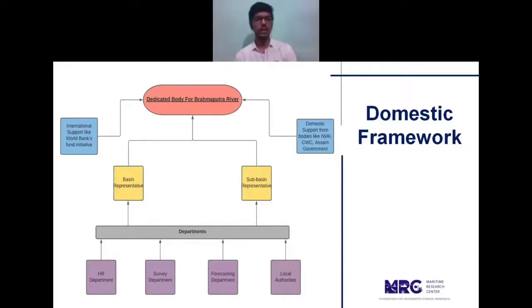The dedicated body for the Brahmaputra river will be getting inputs from two fronts: the first is the basin representative and the second is the sub-basin representative. The basin and sub-basin representatives will be getting inputs from departments like the HR department, survey department, forecasting department, and the local authority. So this is how the workflow of the domestic framework will look, where the inputs will be given from departments which work at ground level, and then forwarded upwards towards the dedicated body in place for the Brahmaputra river. Next slide.